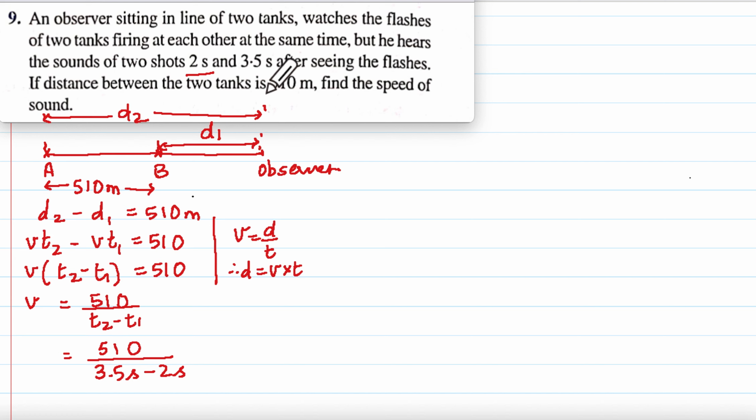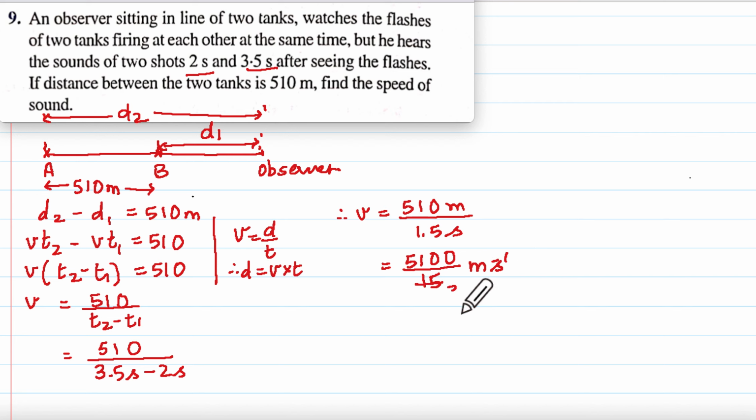You can see those values here. Shall we continue with that? So v therefore will be equal to 510 meter upon 1.5 second. So 510 into 10 upon 15, and velocity will be in meter per second.